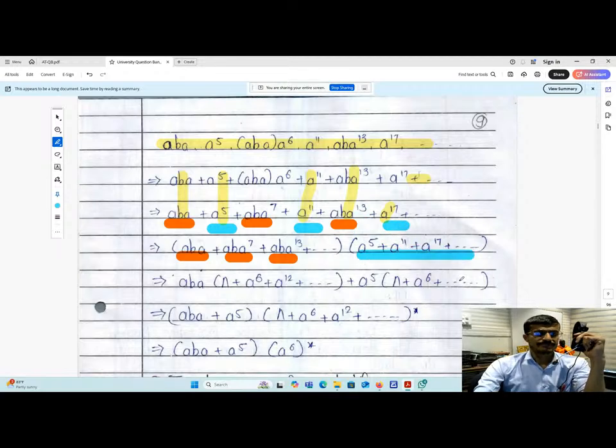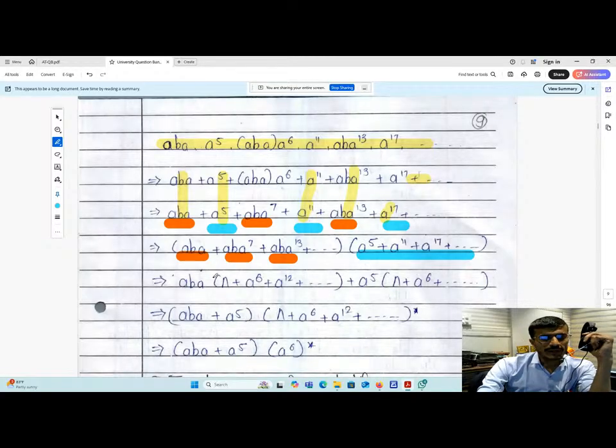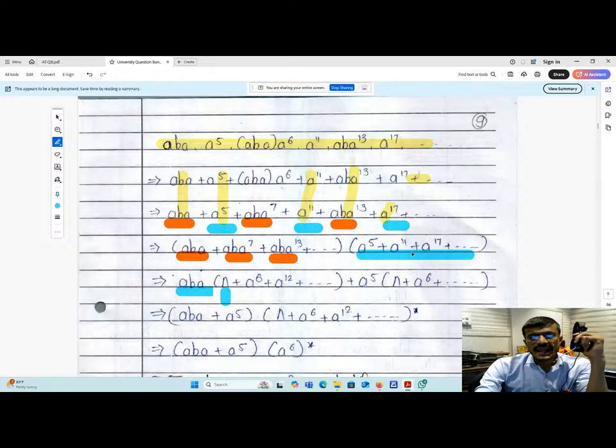So these are the terms. Now we take aba as the common term. So aba into null will be aba, aba into a raised to 6 will be aba raised to 7, aba into a raised to 12 will be aba raised to 13, and in this term you can find a raised to 5 as common. a raised to 5 into null will be a raised to 5, a raised to 5 into a raised to 12 will be a raised to 17.